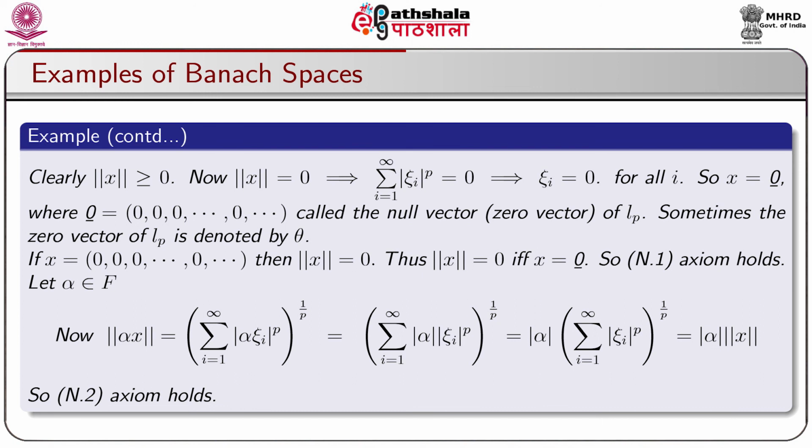Let alpha belong to capital F. Now, norm of alpha x is equal to sigma i equal to 1 to infinity modulus of alpha xi i to the power p, whole to the power 1 by p, which is equal to sigma i equal to 1 to infinity mod of alpha into mod of xi i to the power p, whole to the power 1 by p, which is equal to mod of alpha into sigma i equal to 1 to infinity modulus of xi i to the power p, whole to the power 1 by p, which is equal to modulus of alpha into norm of x. So, the second norm axiom, that is the N2 axiom, holds.